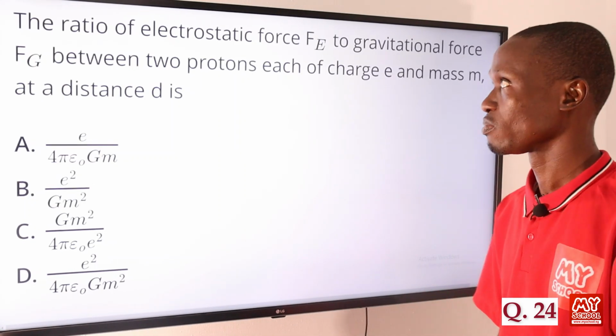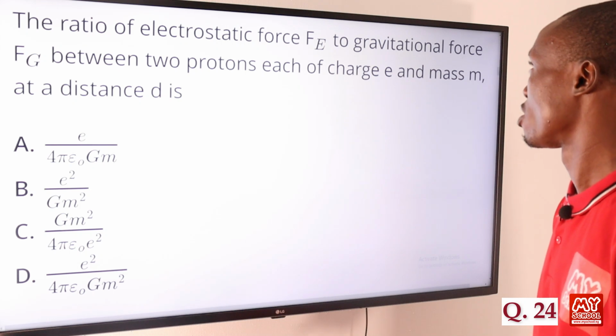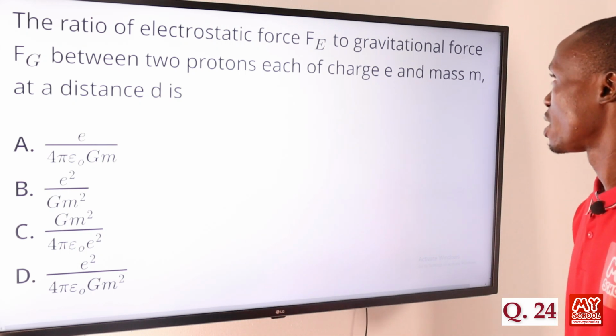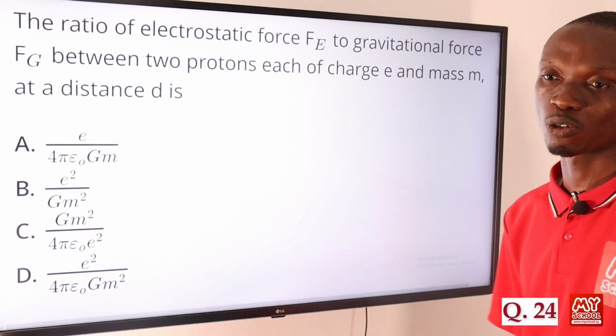Question 24. The ratio of electrostatic force Fe to gravitational force Fg between two protons, each of charge e and mass m at a distance d, is. So let's move to the board to provide the answer to this question.